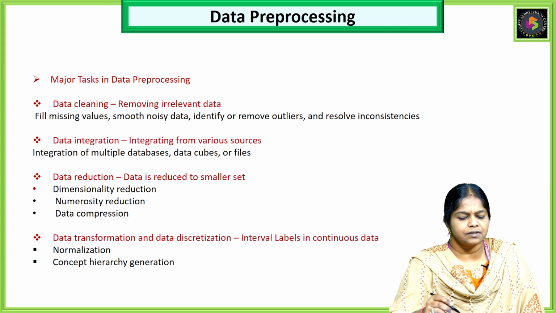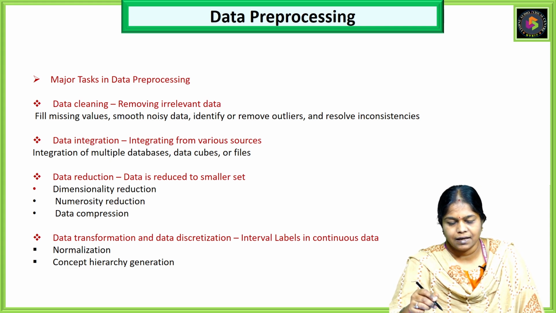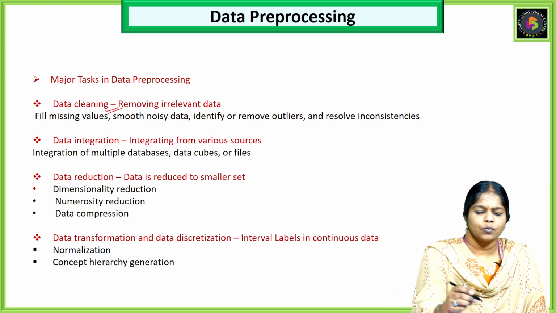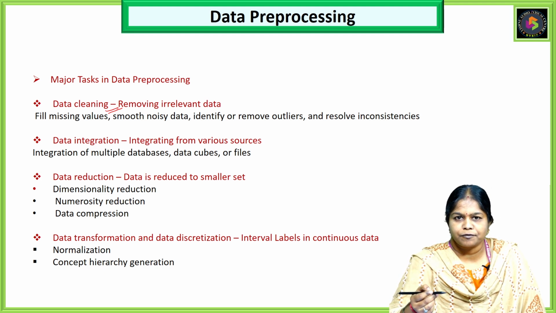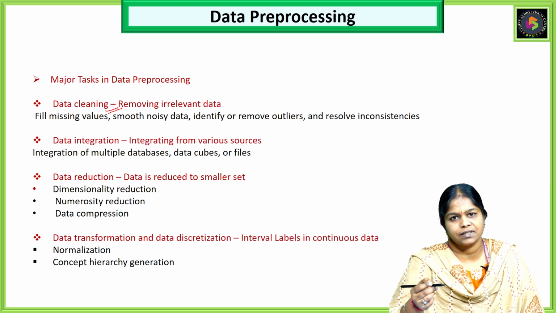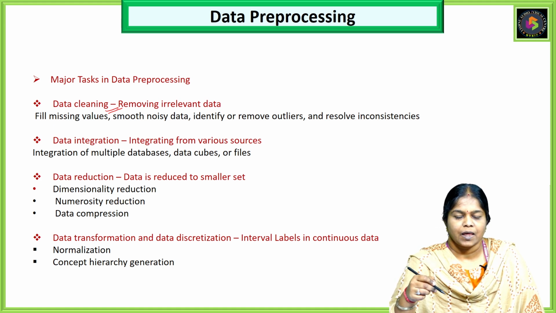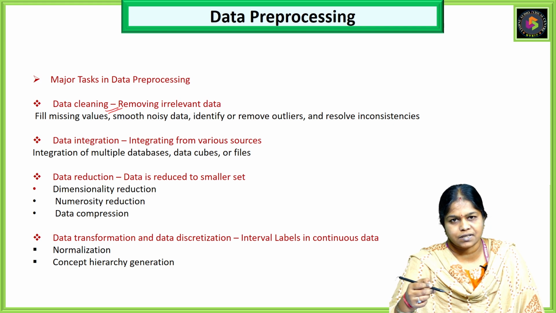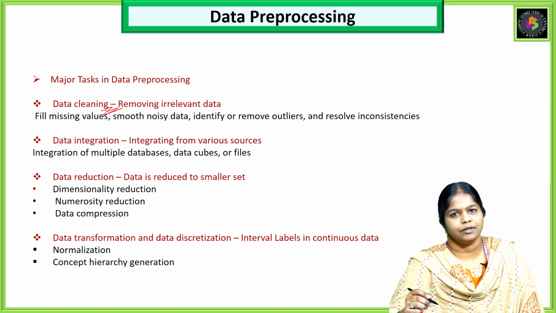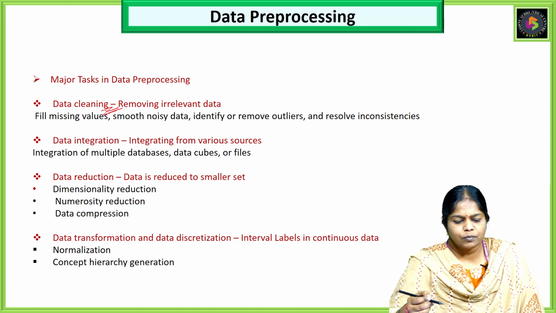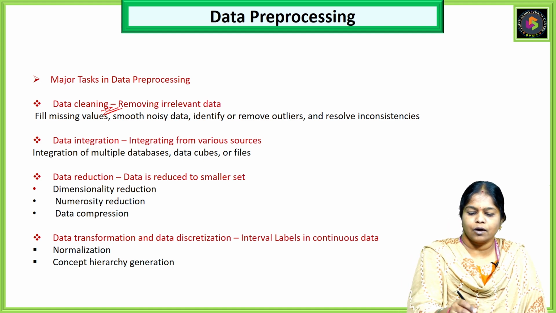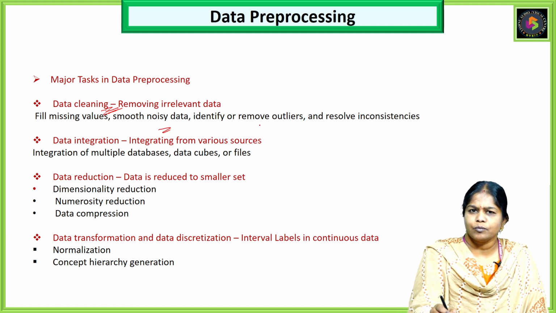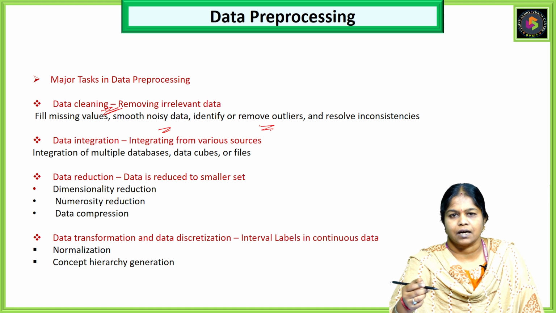We have different tasks for data preprocessing. They are data cleaning, where the main purpose is to remove the irrelevant data from the data set. Because we cannot process the data with irrelevant data, data cleaning has its own profound influence on the data set. So we'll be working on missing values, we'll be working on noisy data, and we'll be removing the outliers or the irrelevant data which is not relevant for our particular task.